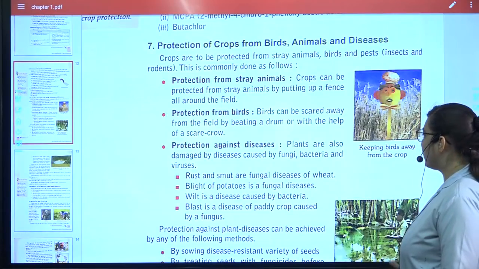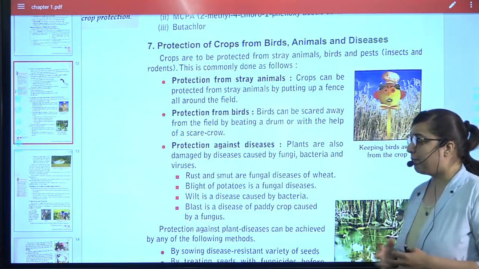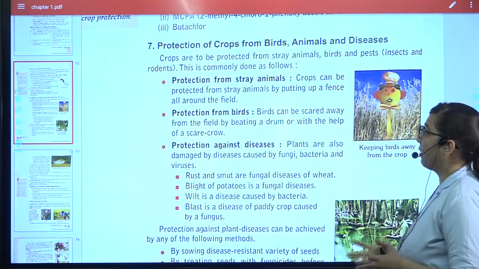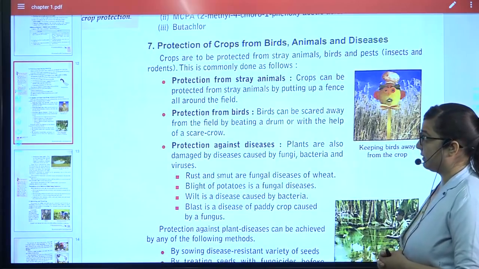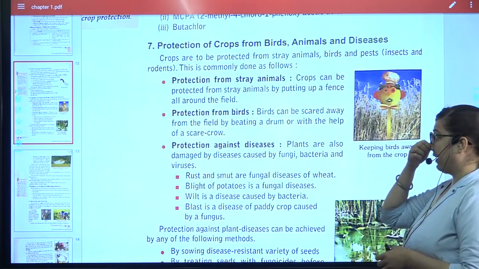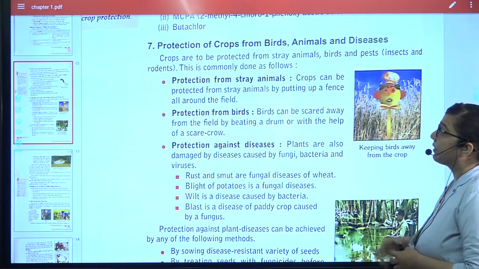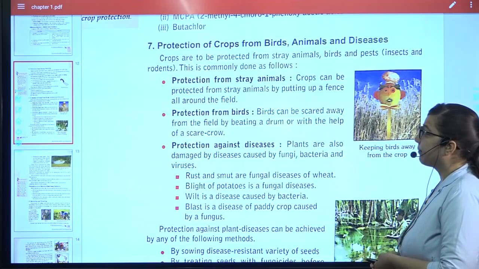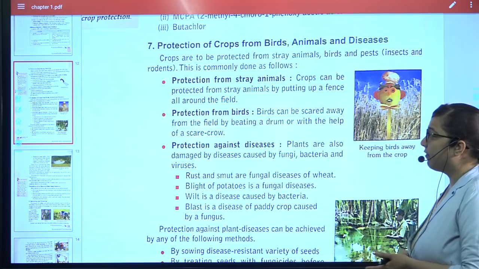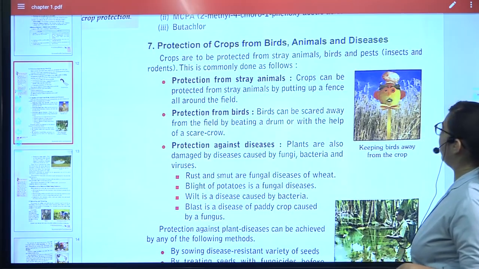So there are various ways by which we can protect the crops from the birds, from the animals, and from the disease. Crops can be protected from stray animals by following ways. First is protection from stray animals. The very first one is just do the fencing.